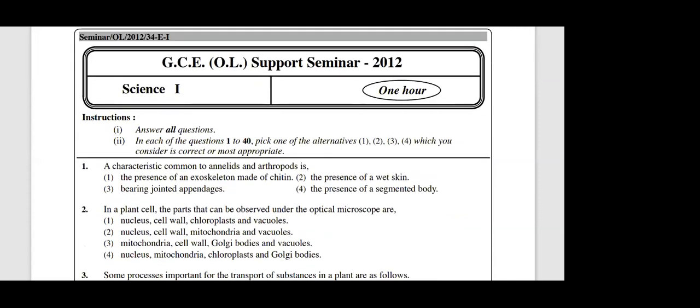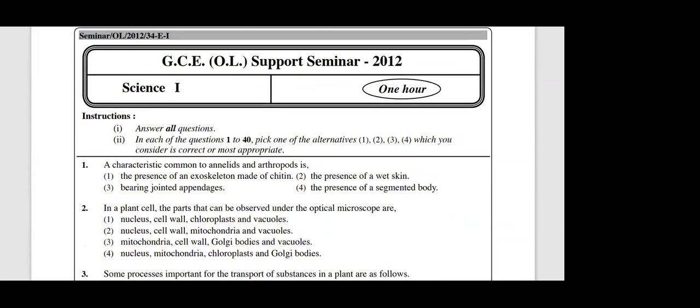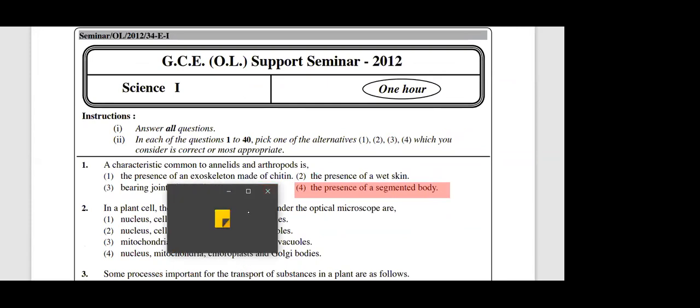So you can mark the answers with the red pen. Check how many marks you can get out of 40 here. Today I'll discuss the whole paper. The answer is presence of segmented body. Now, not just to mark the answer, there are a few students who have not done it and those who find this hard. You may mark why. If you have done the first answer, I'll tell you the reason, right?